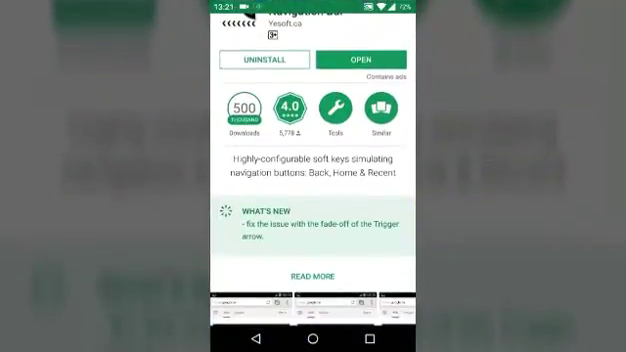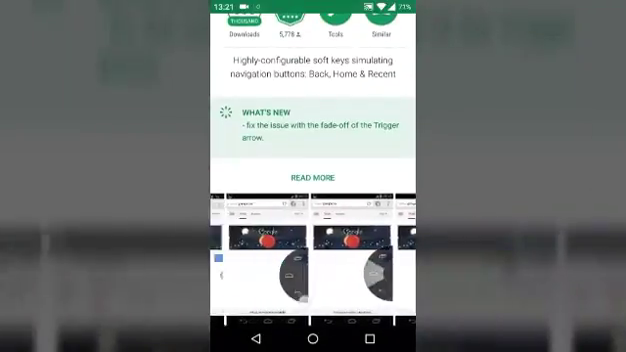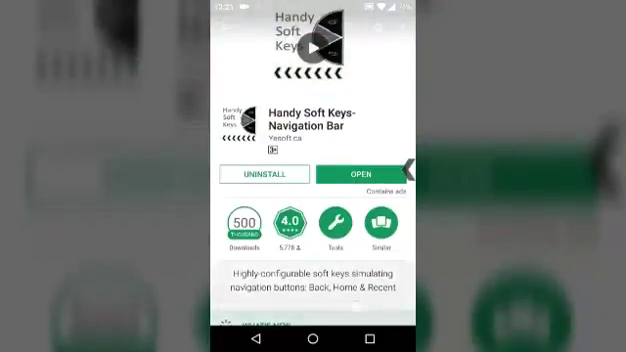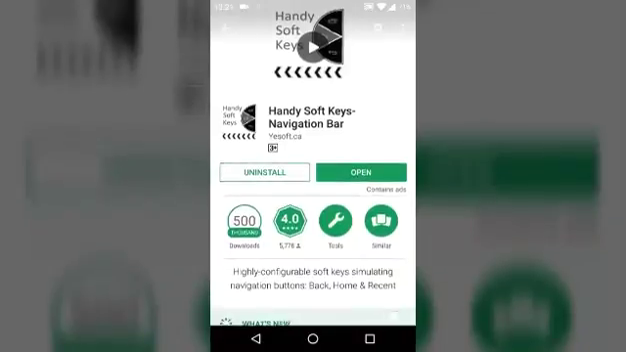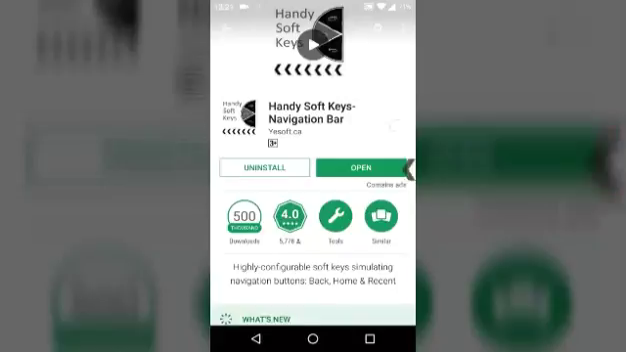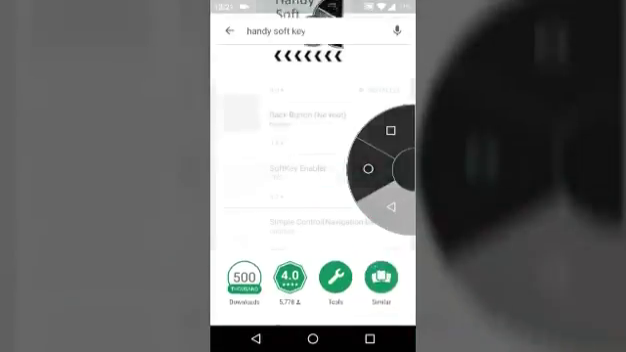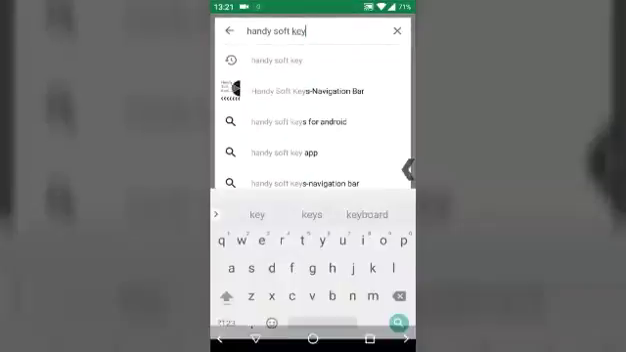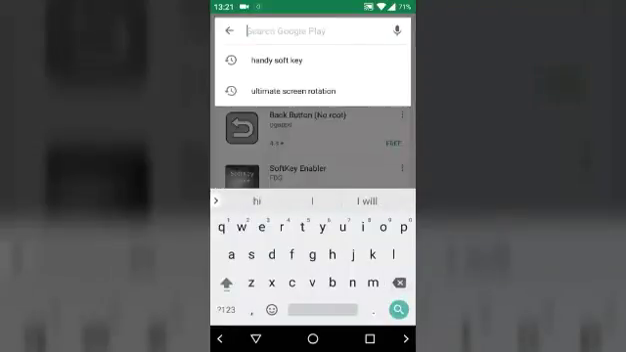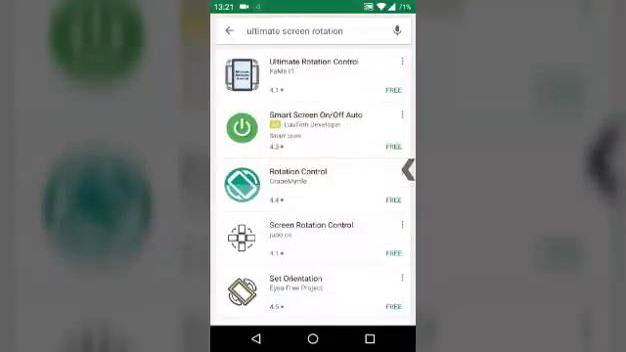Now, if your screen is not working at the bottom here, then you see my screen is not working down here. So we need one more file, one more application here. This is Ultimate Screen Rotation.